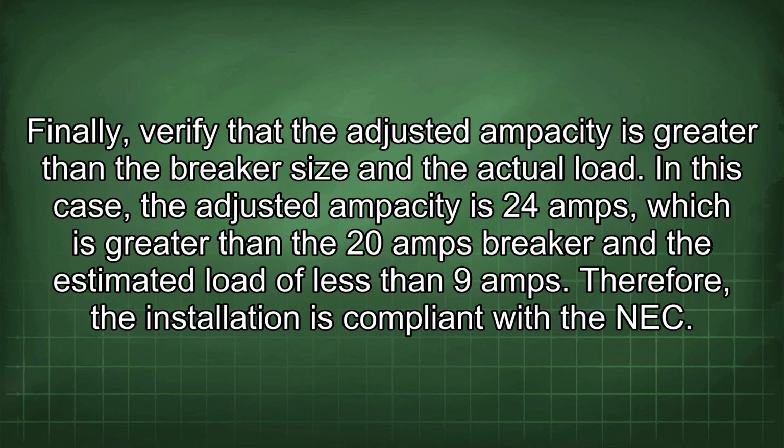Finally, verify that the adjusted ampacity is greater than the breaker size and the actual load. In this case, the adjusted ampacity is 24 amps, which is greater than the 20 amp breaker and the estimated load of less than 9 amps. Therefore, the installation is compliant with the NEC.